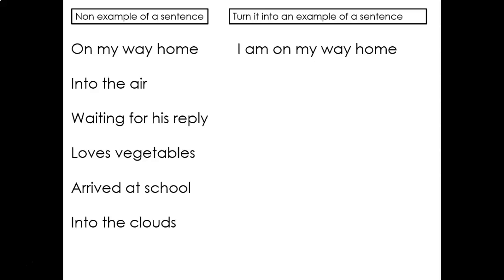You might be deciding to add a verb or a noun to create the subject. So into the air. Into the air really is the object of focus. We need a subject and an action. I threw my book into the air. The cat flew into the air or jumped into the air. Cats don't fly. Waiting for his reply. She eagerly spent the day waiting for his reply. Loves vegetables. Isaac loves vegetables. Arrived at school. Children arrived at school. So you can see that we're going to take these non-examples and turn them into sentences.